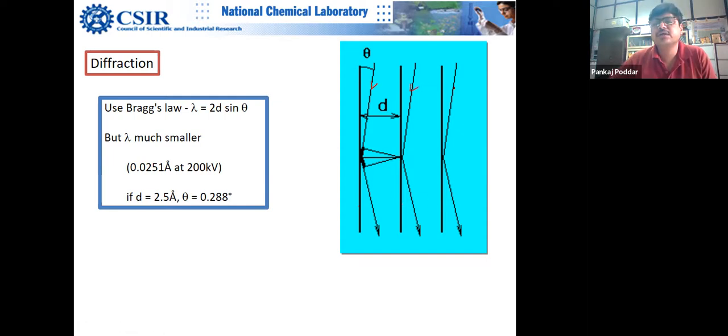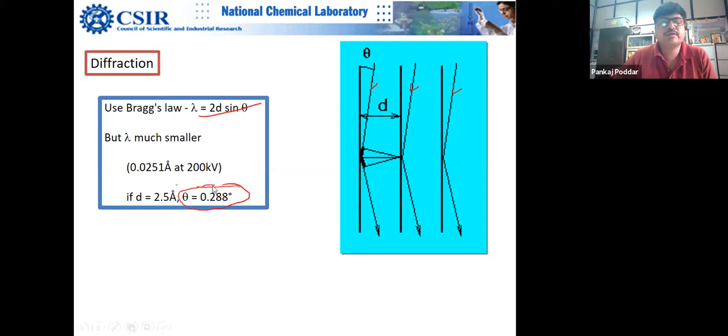They are coming at some angle theta, which satisfies your Bragg's equation. Because lambda is very small, for example, if your d values are 2.5 angstrom, the interatomic or interlayer spacing, your theta is going to be very small for electrons. So this is going to be a diffraction angle.